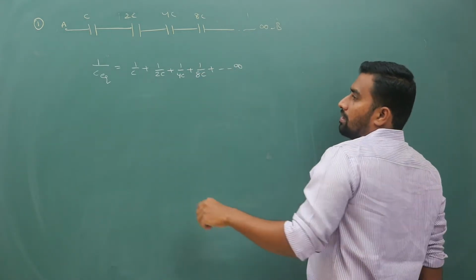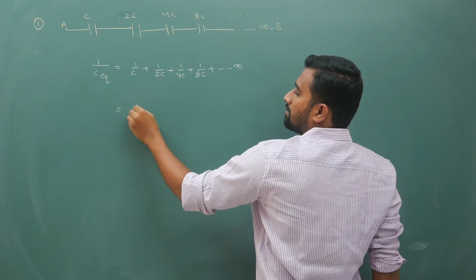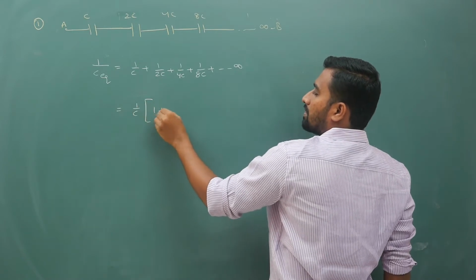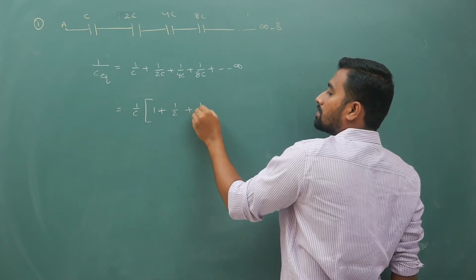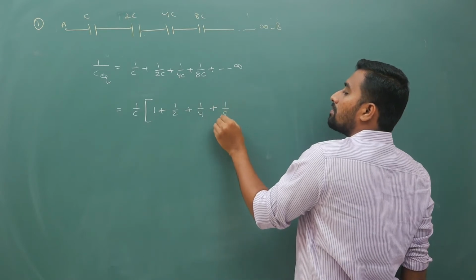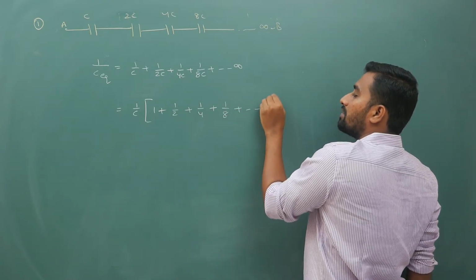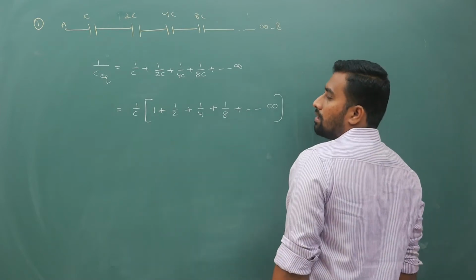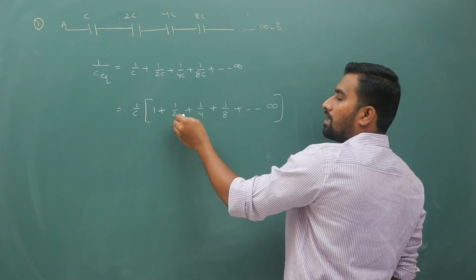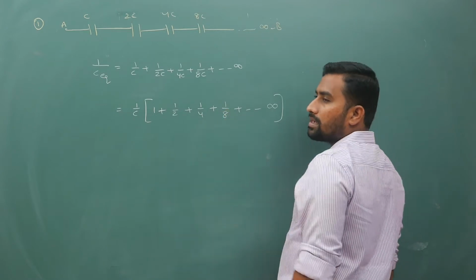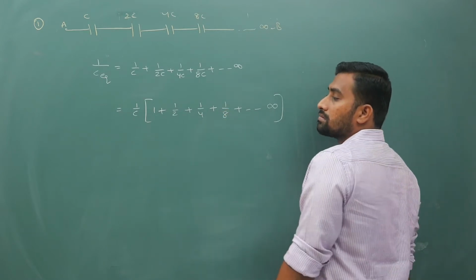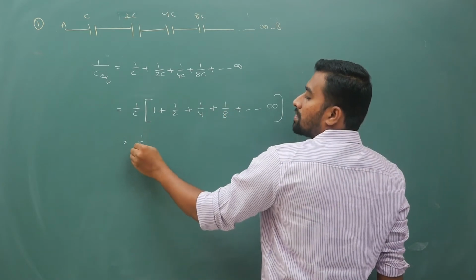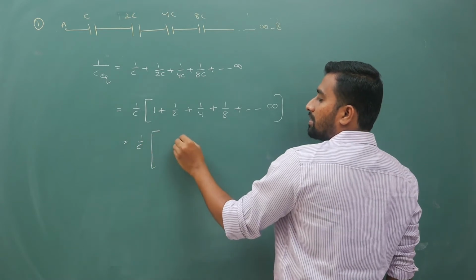Taking 1 by C common, you get 1 plus 1 by 2 plus 1 by 4 plus 1 by 8 and so on up to infinity. Now your common ratio is 1 by 2, so your r value is 1 by 2. So your sum of infinite terms is a by 1 minus r.